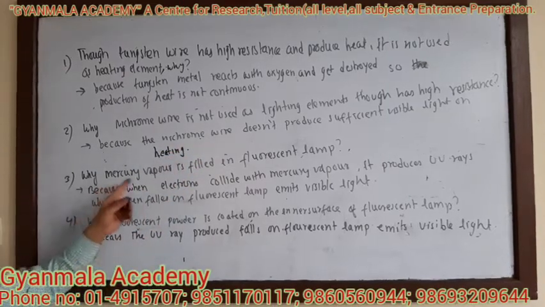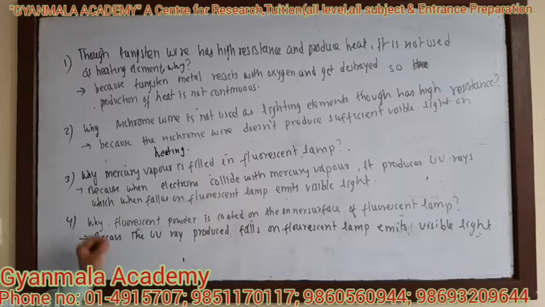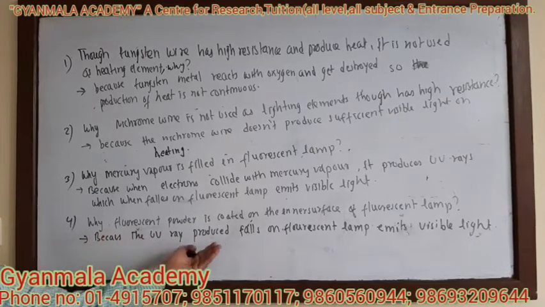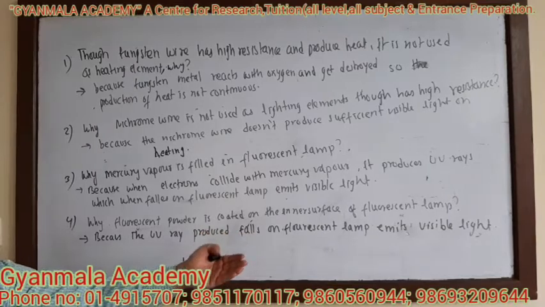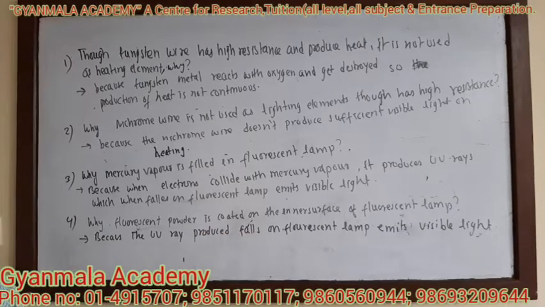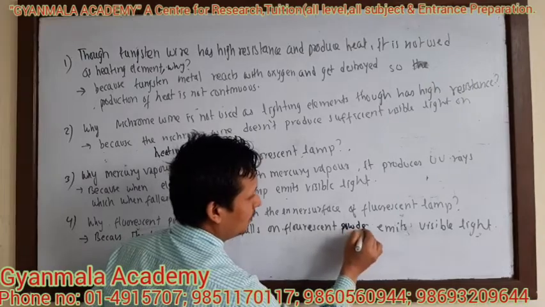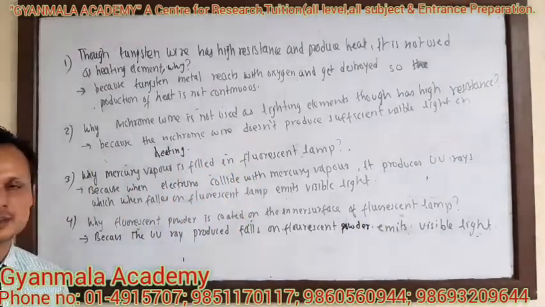Next question, why is mercury vapor filled in the fluorescent lamp? The reason behind filling mercury inside the fluorescent lamp is to produce the UV ray, because the free electrons when they collide with the mercury vapor produce UV ray. Next question, why is fluorescent powder coated on the inner surface of the fluorescent lamp? Because the UV rays produced due to the collision between the electrons and the mercury vapors, when they fall on the fluorescent powder, emit visible light.